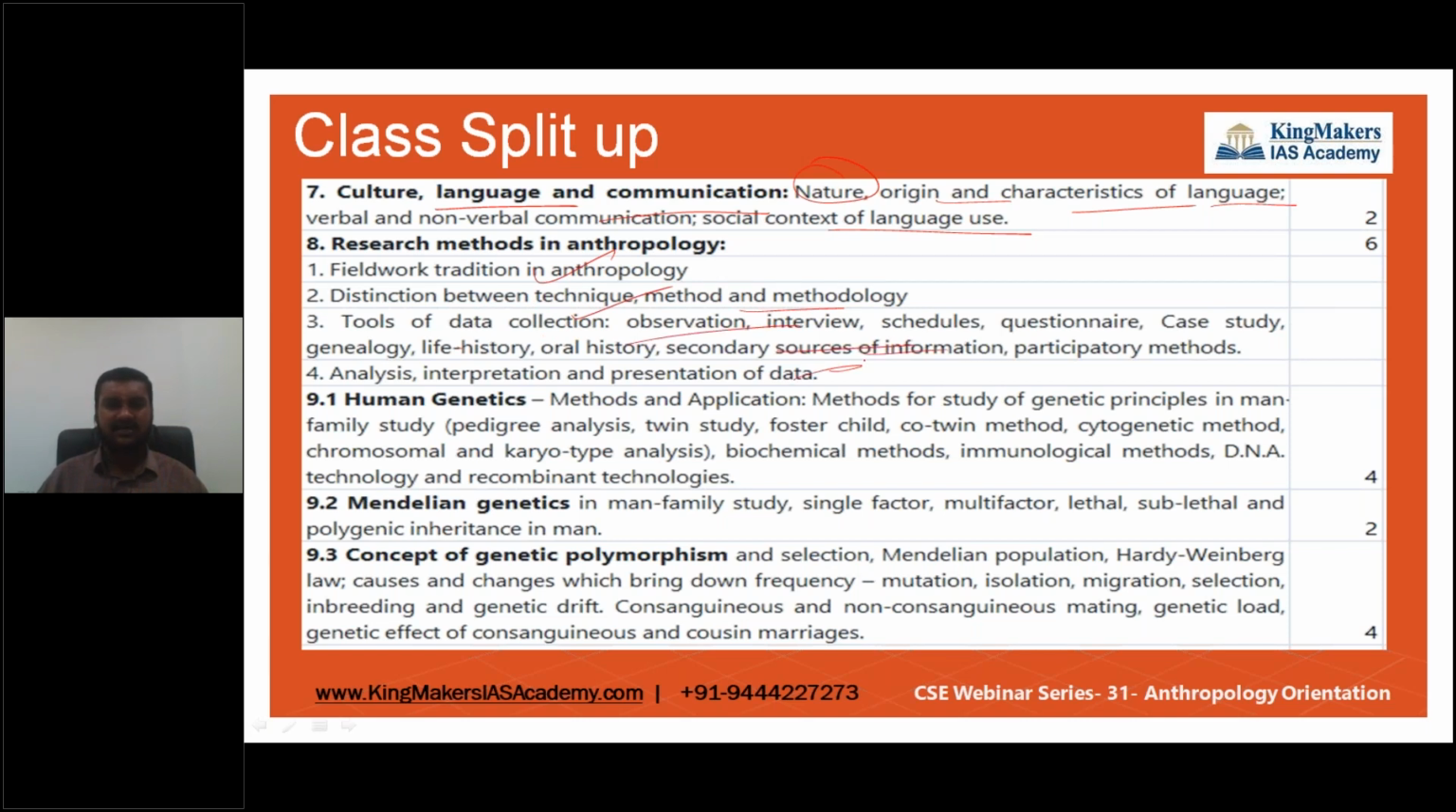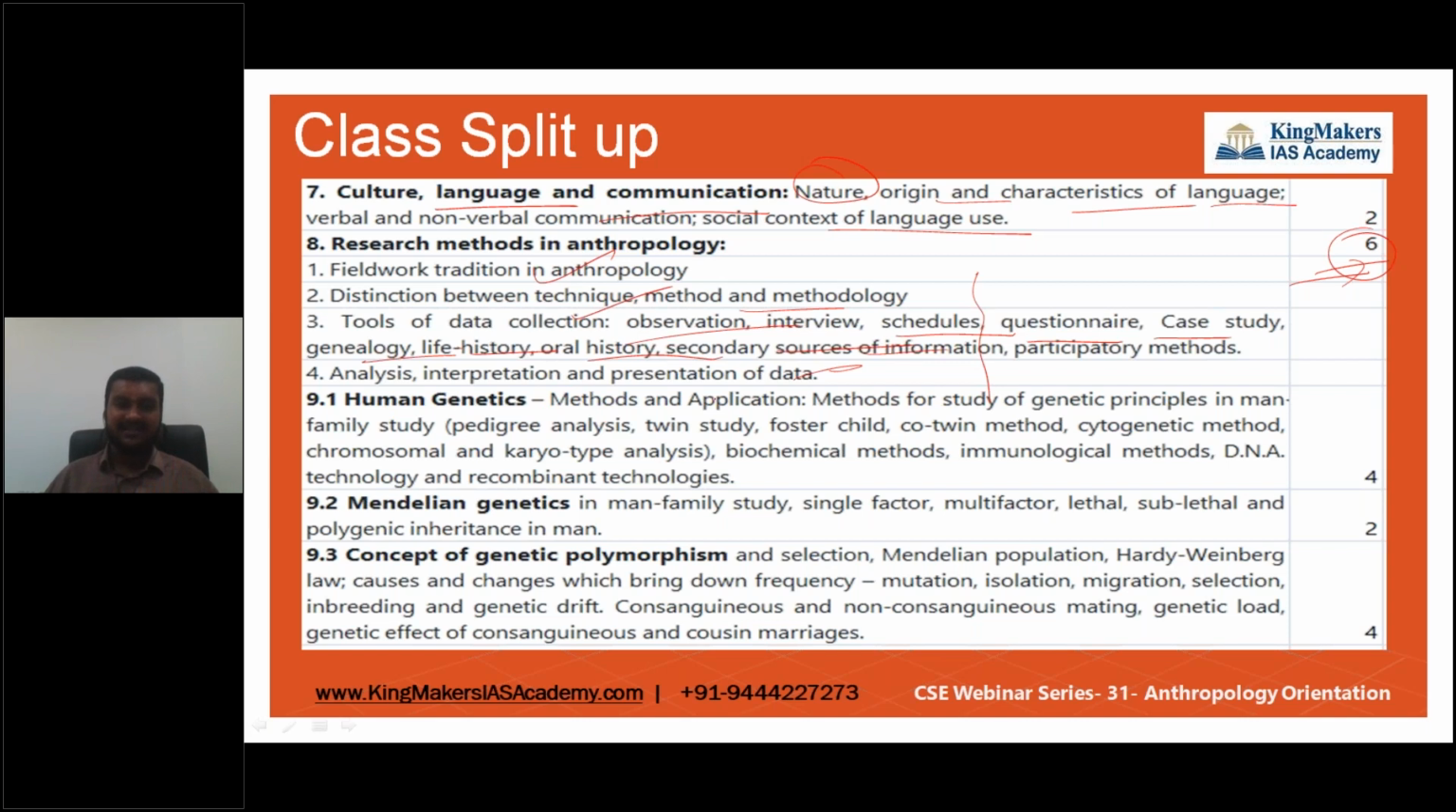We're going to see all those data and types, like schedules, questionnaire, case study, genealogy, life history, oral history. All these are research methods. This will take around 6 hours to complete. Then comes human genetics.